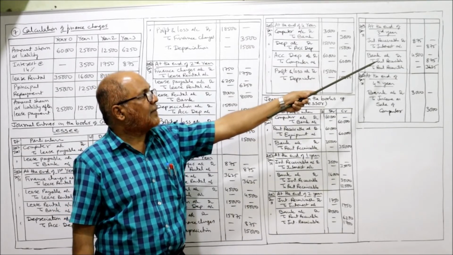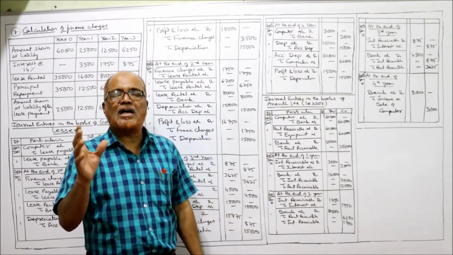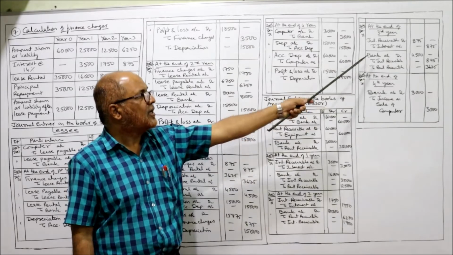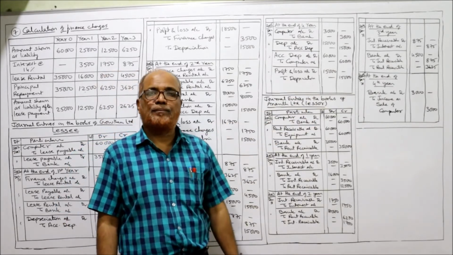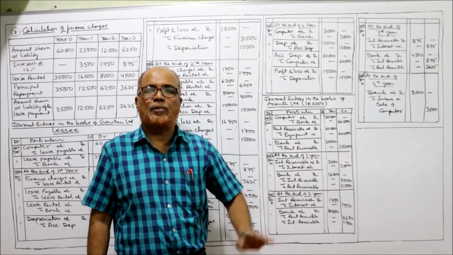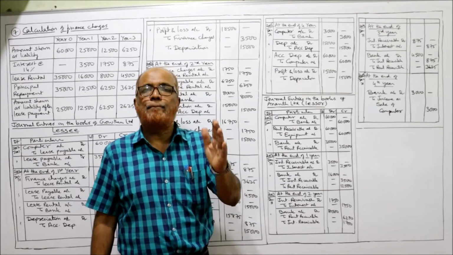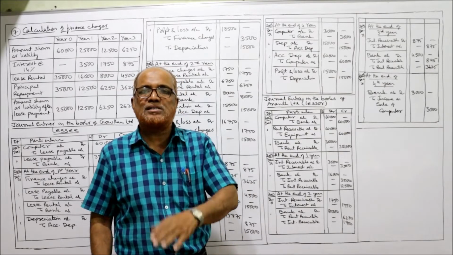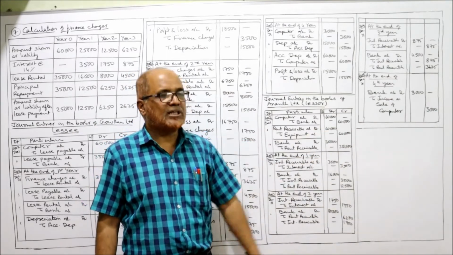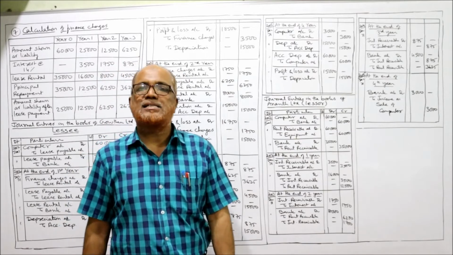Then bank account debtor to interest receivable to rent receivable, being the last and final lease rental received. That's all. Now at the end of the fourth year, the lessor is selling the computer to the lessee for an amount of rupees 3,000. The entry is bank account debtor to income on sale of computer 3,000. That's all. These are the entries in the books of the lessor.